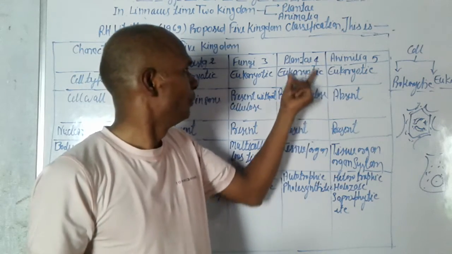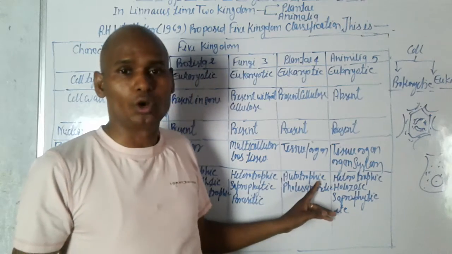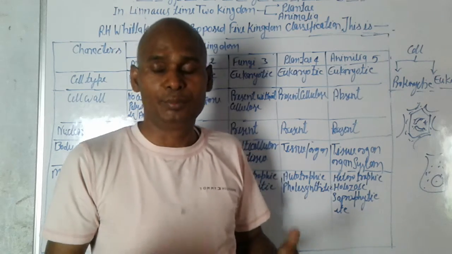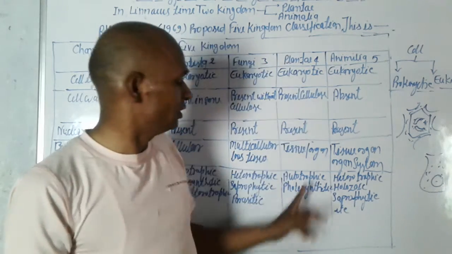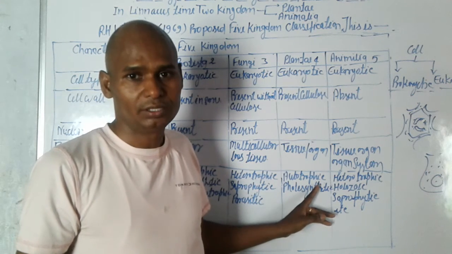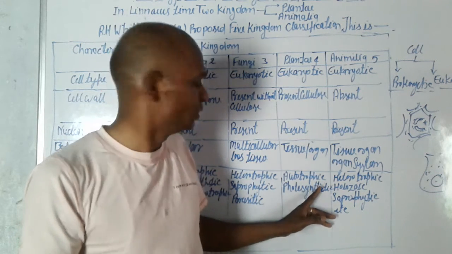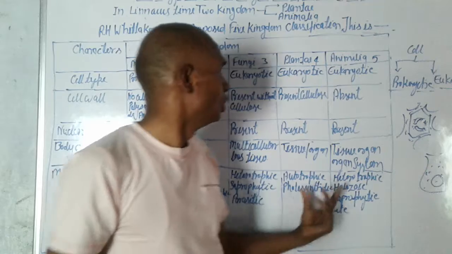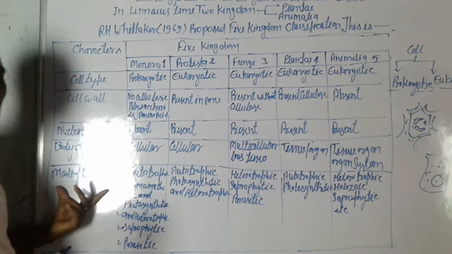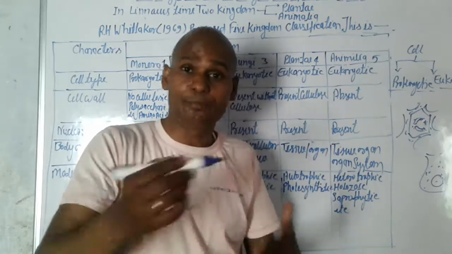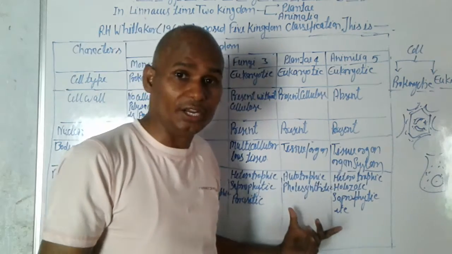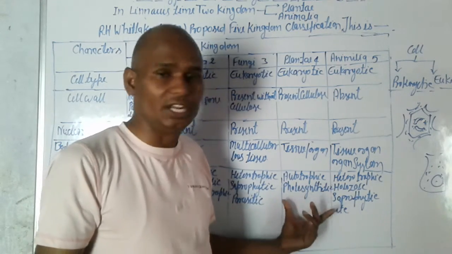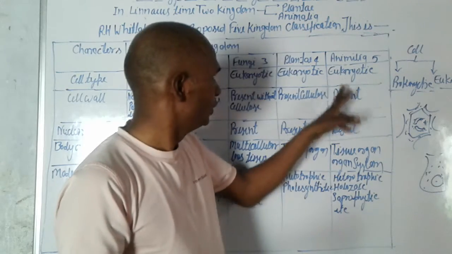This is the Plantae, autotrophic. We know plants make their own food with the process of photosynthesis. So they are autotrophic. You see, plants make their own food by the process of photosynthesis. So these are the autotrophic mode of nutrition. So plants have the autotrophic mode of nutrition. We discussed this clearly in the previous class 10th, mode of nutrition. So these are easy.